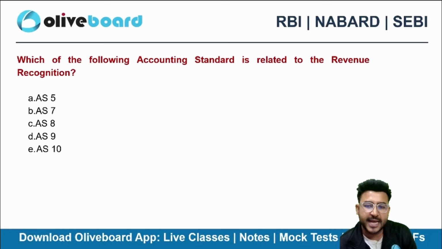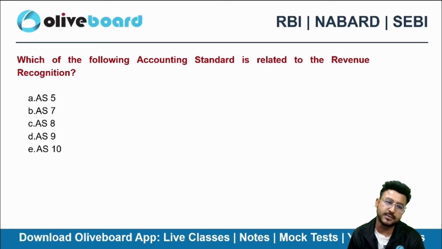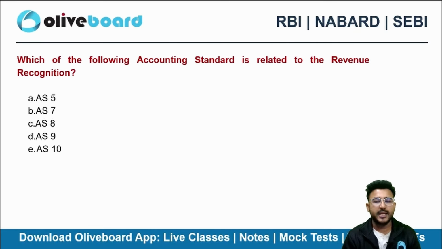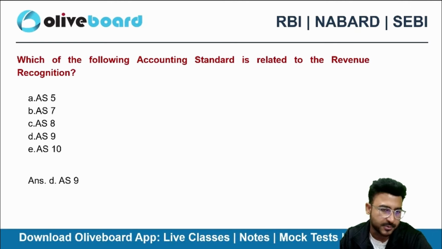Revenue from contracts with customers is the right name. Yes, AS 9 stands for revenue recognition. Ind AS 115 is revenue from contracts with customers.